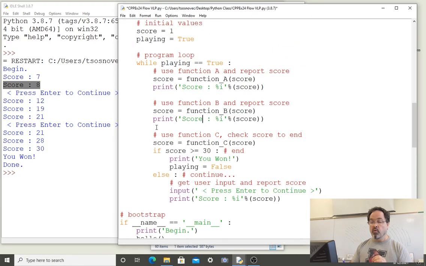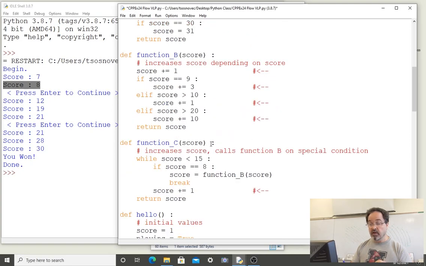Moving on, we ignore white space, blank space, we ignore the comment, and then we have another reassignment of score. What is going to be returned from calling function C. And again, we send the value of score to function C. Function C is here, and so the flow of our program goes to this function C code block.